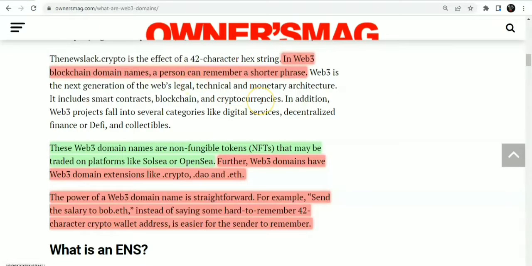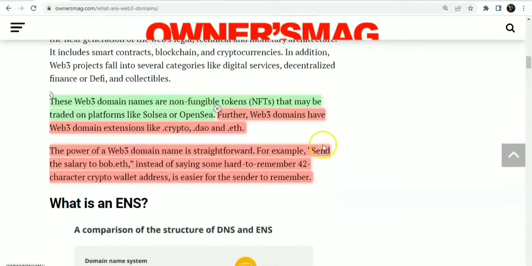The definition says the power of a Web3 domain name is straightforward. For example, I can send salary to bob.eth instead of some hard to remember 42 character crypto wallet address. It's easier for me to remember. I just make a transaction to bob.eth, for example, tobina.eth, judy.eth, and so much more.